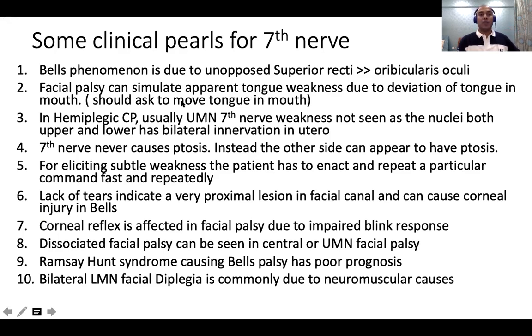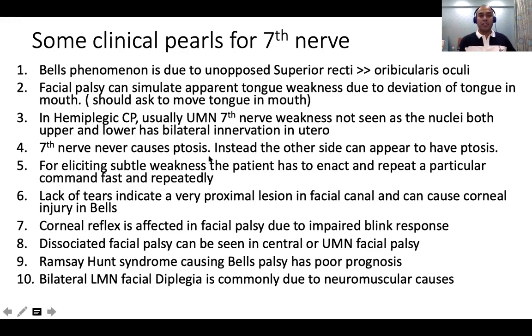One way to clarify this is to ask the child to move the mouth and the tongue, and ask them to push to the right side, left side. Okay, so it is clear it is only 7th nerve weakness and not 12th nerve weakness. In hemiplegic CP, as I told you, 7th nerve weakness is not seen, as the nuclei, both upper and lower, have bilateral innervation in utero. So even if one side is damaged, the other side of the cortex and the supranuclear pathways would help in recovery of the nerve function.